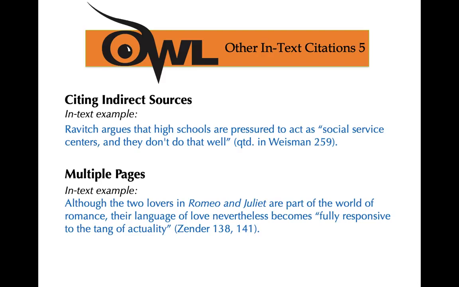All right, let's say you find a source and it works so great and you love it. And this source, written by John Smith, quotes a scientific study done by Jane Doe. Well, you want to cite that scientific study, but you need to give credit to Jane Doe, because Jane Doe is the one who did that scientific study.